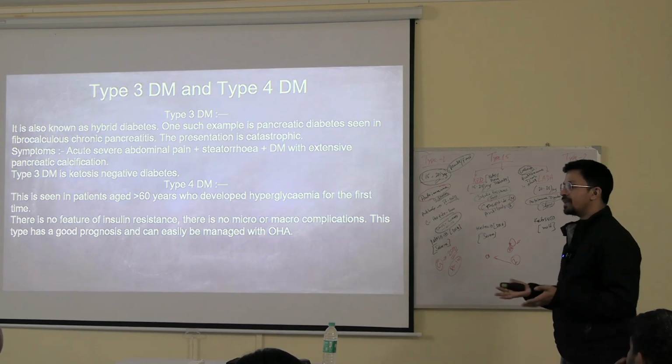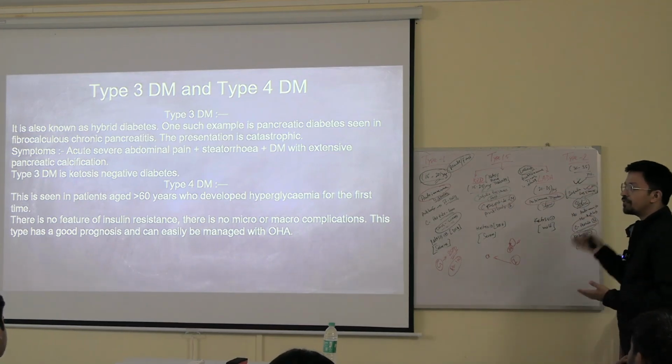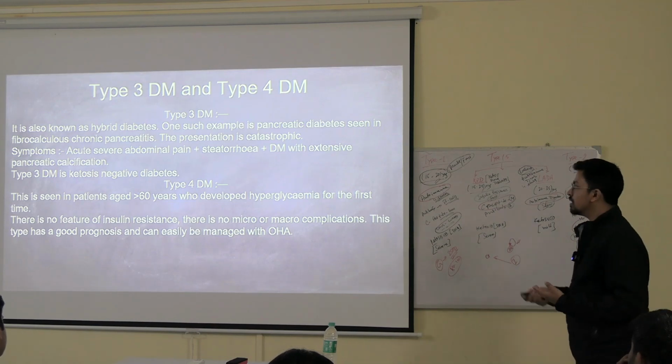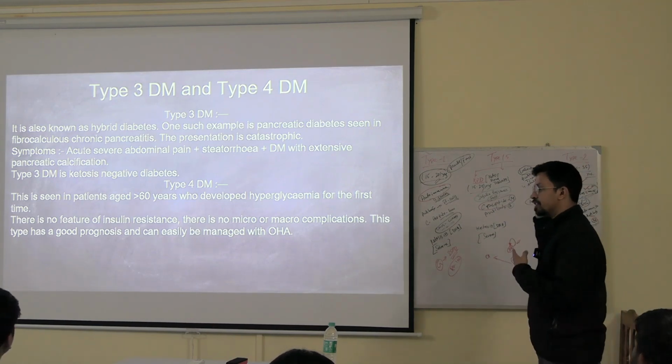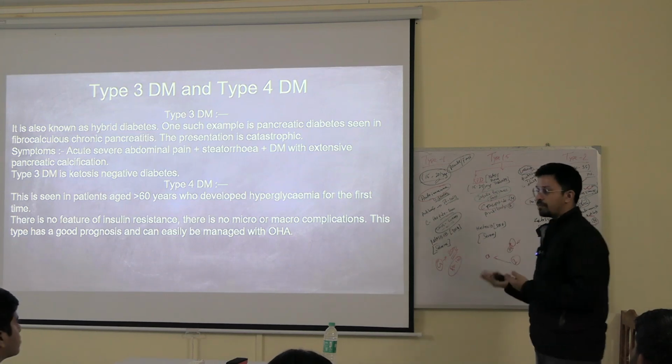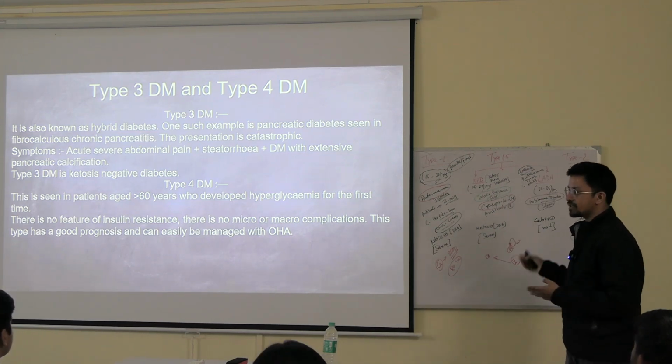Why? It's a very benign form of disease, very slow progression. Over the period of 20-25 years it might progress. Okay, so it is already happening after 60, and on top of that, only after 20-25 years will you see its severity, and by then the patient will be 85-90 years old. So that is a very benign form of disease, very gradually progressing.